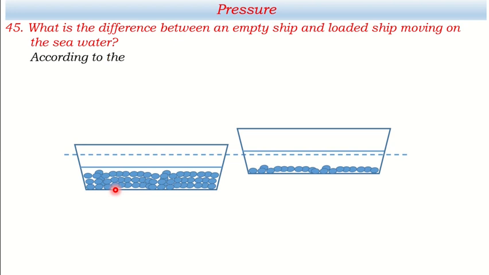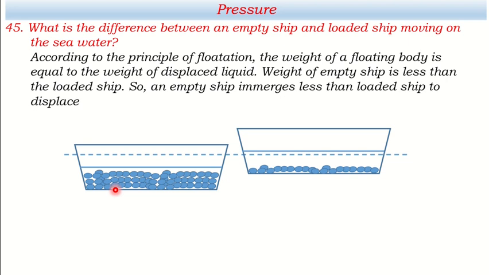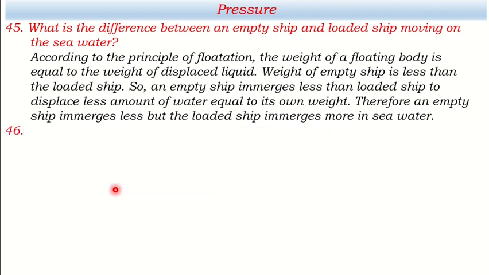This can be answered this way. According to the principle of flotation, the weight of a floating body is equal to the weight of the displaced liquid. The weight of an empty ship is less than the loaded ship. So an empty ship emerges less than a loaded ship to displace a smaller amount of water equal to its own weight. Therefore, an empty ship emerges less, but the loaded ship emerges more in seawater. Okay, let's have another question.